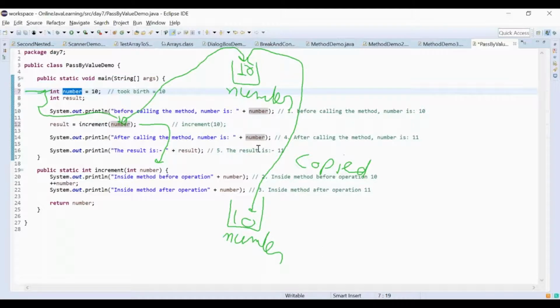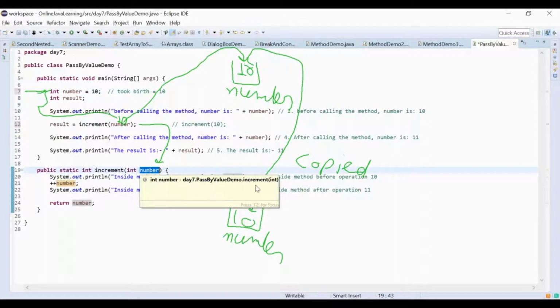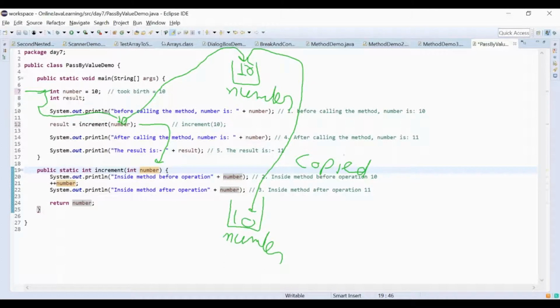I have taken many redundant, duplicate things, so it creates a little bit of complexity, but that complexity needs to be cleared in our head, otherwise we might get confused later on. So the method at line number 19, that is the user method that we created, that value for that number is coming from line number 7.